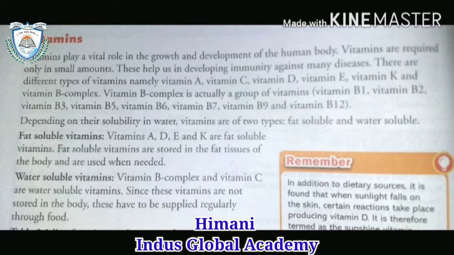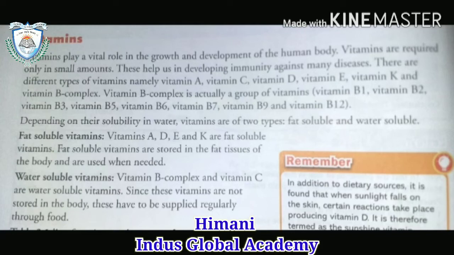There are different types of vitamins, namely vitamin A, C, D, E, K and vitamin B complex. In the vitamin B complex there are different types of vitamin B: vitamin B1, B2, B3, B5, B6, B7, B9 and B12. Depending on their solubility in water, vitamins are of two types, fat soluble and water soluble. What is a fat soluble vitamin? Vitamins A, D, E and K are the fat soluble vitamins.